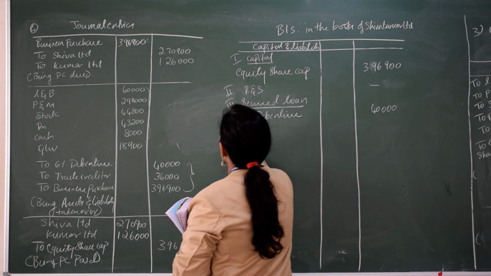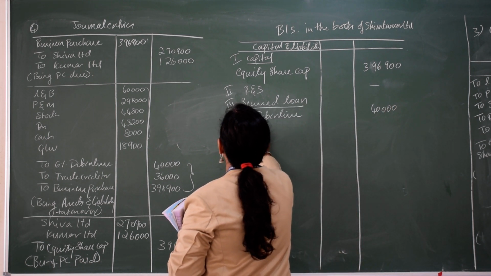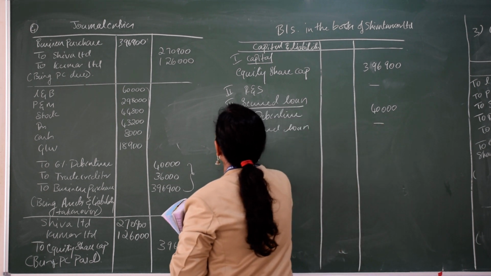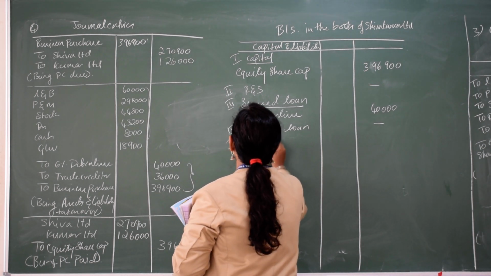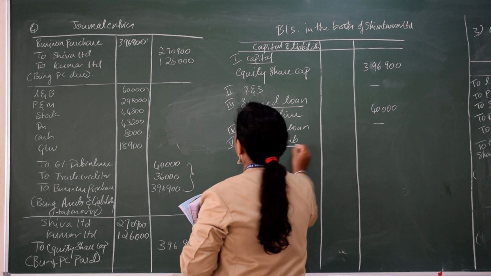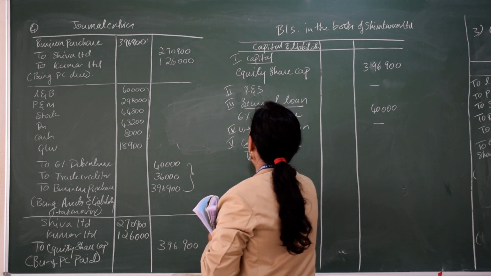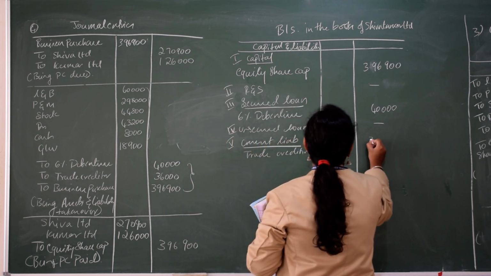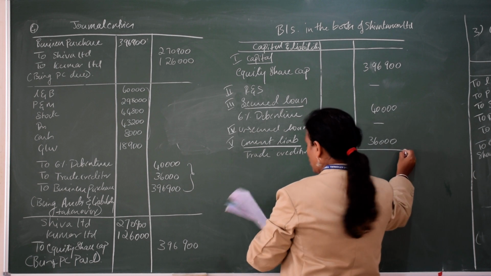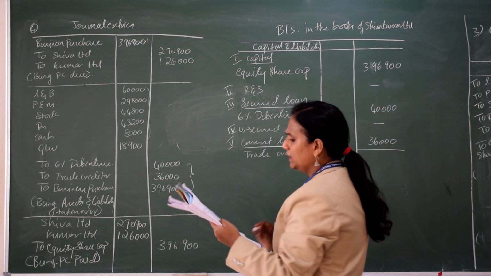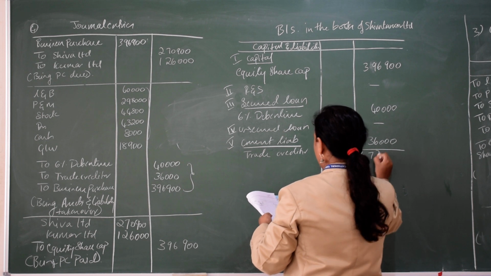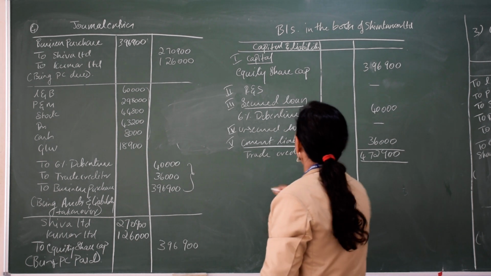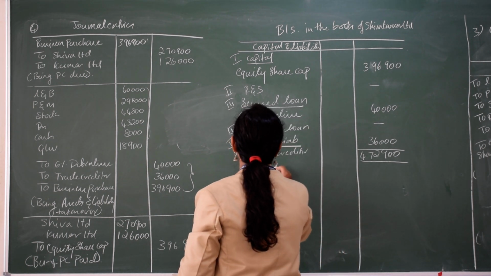Next, unsecured loan, you have nothing. Next, you have current liabilities. Under current liabilities, you have trade creditors. How much is trade creditors? The trade creditors are 36,000. If you total this, you will get 4,72,900. Next, you continue the format, saying assets.